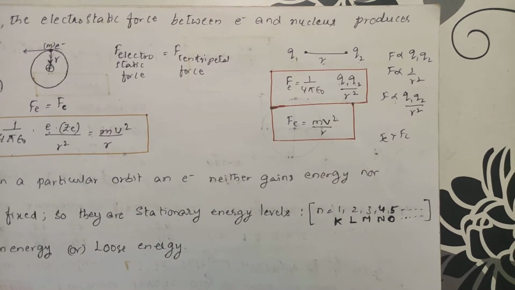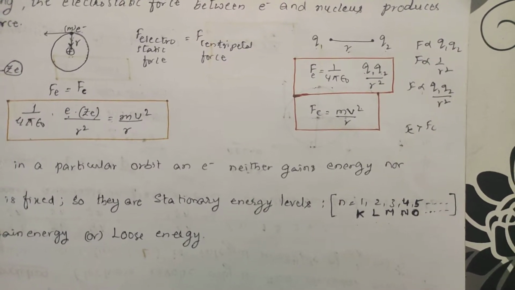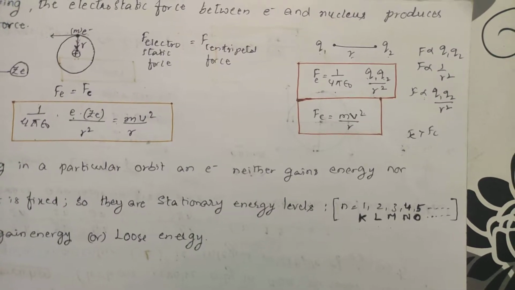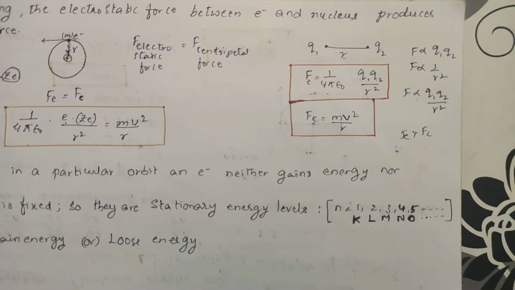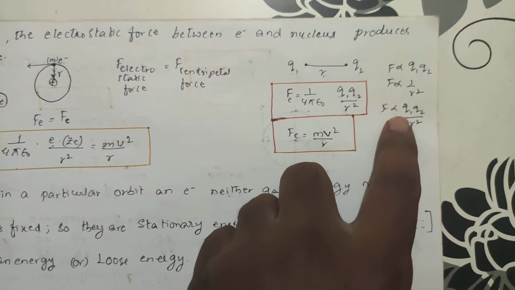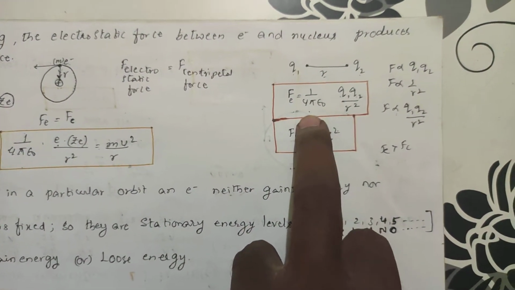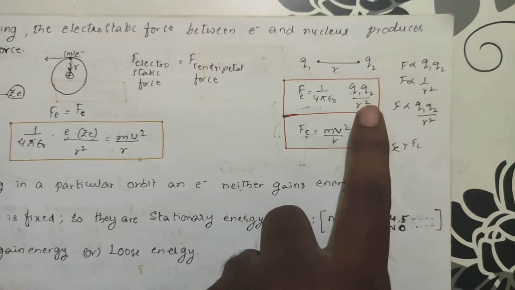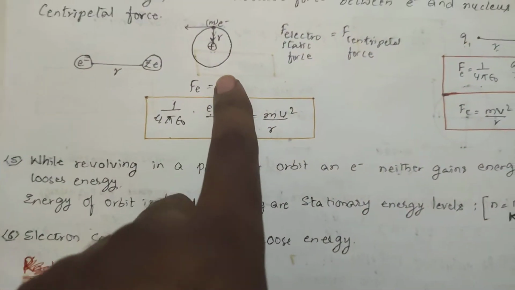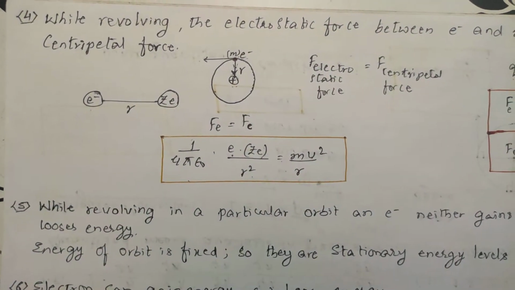So the force of attraction, let us assume those two are oppositely charged particles. If they are separated by a distance r, the force of attraction is proportional to Q1 into Q2, and inversely proportional to 1 by r square. If you combine these two, force is proportional to Q1 Q2 by r square. If you remove the proportionality, you get 1 by 4 pi epsilon, which is a constant according to physics. So this is with respect to charges. Here you have a negative charge and this is a positive charge.